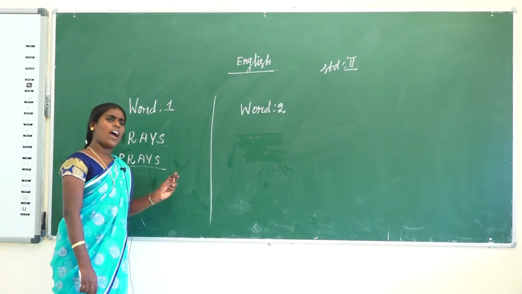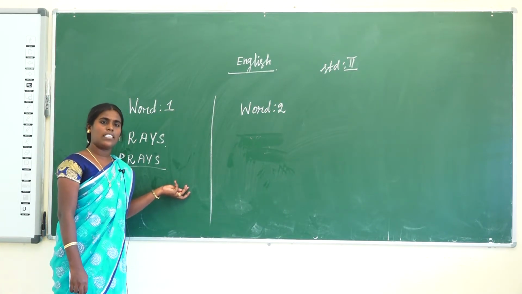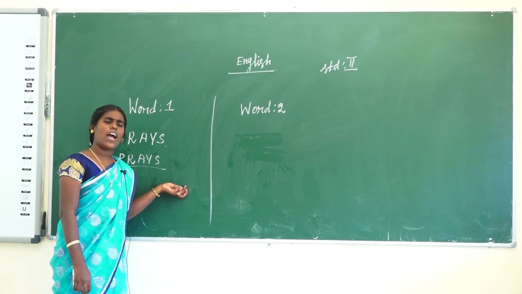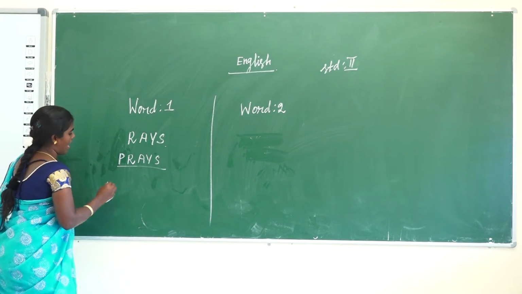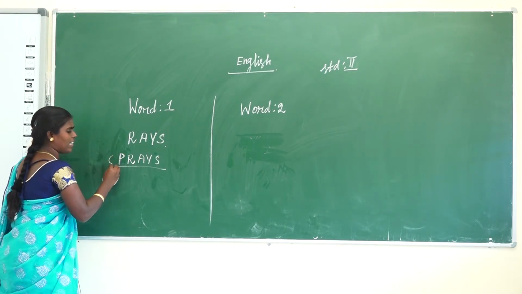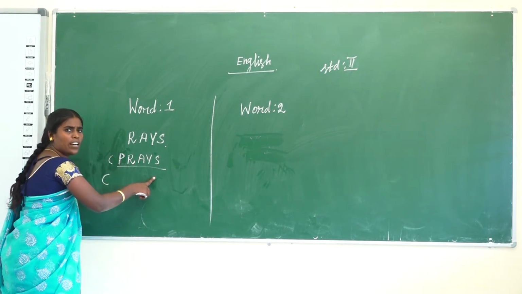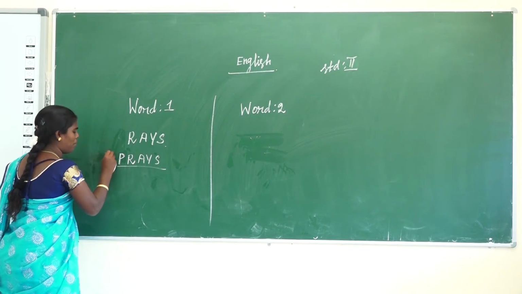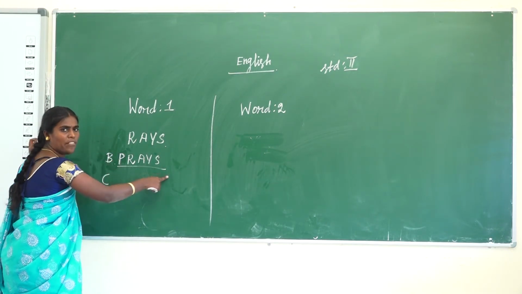What do you add next? Any letter that gives a new word. What letter did you add? I add a C. C added here. Any word made? No. Then B. Any word there?